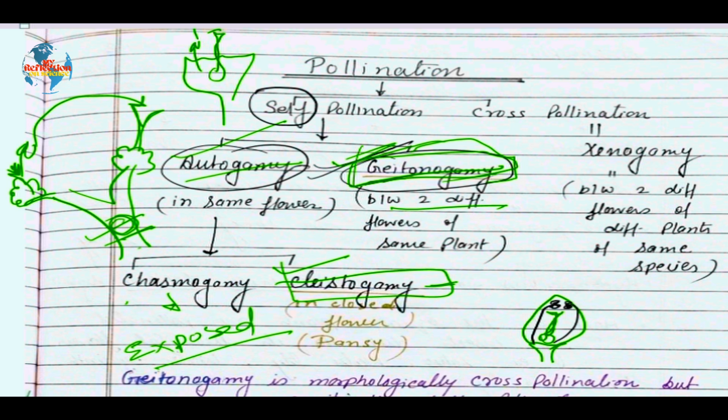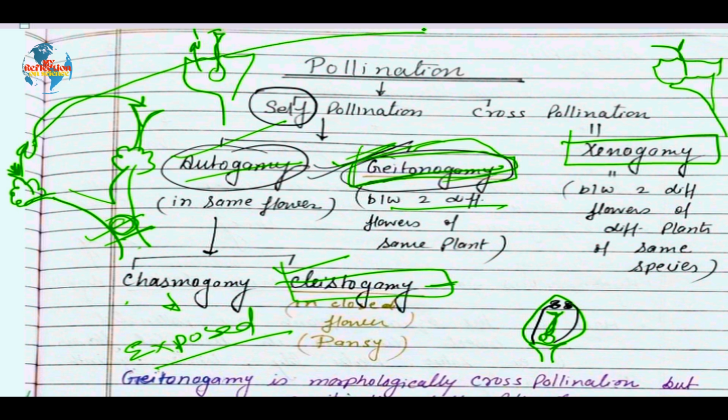When we discuss cross-pollination, the term we can use here is xenogamy. It means transfer of pollen grain takes place from the anther of one flower to the stigma of another flower of another plant, but of the same species. Means if this is the pollen grain of the sunflower, then it must reach the stigma of the sunflower flower only, then only pollination is possible.